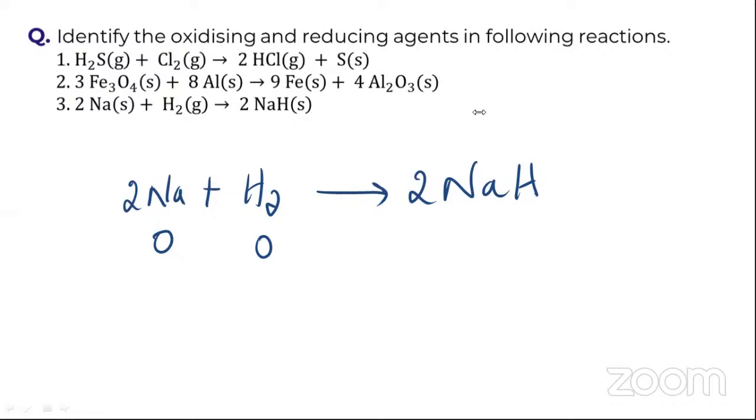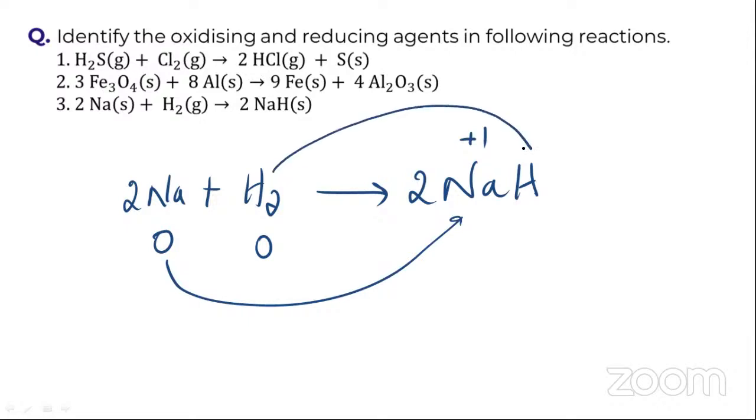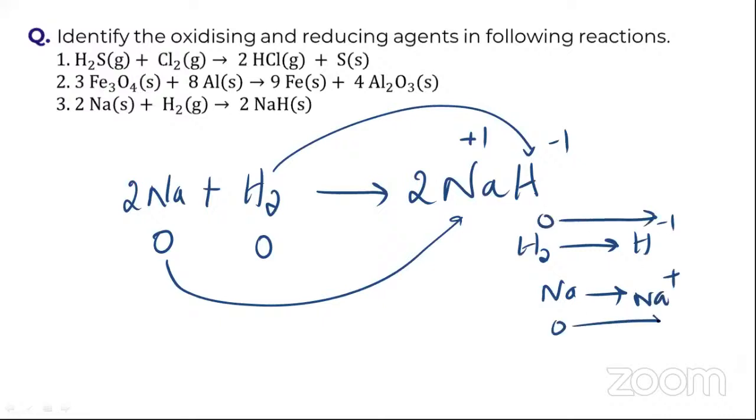Okay, very good. So now here you can say sodium is 0 and sodium will become +1, and hydrogen is 0 and hydrogen will become -1. So in case of hydrogen, it is becoming H minus, and in case of sodium, it is becoming Na plus. So that is 0 to -1 and 0 to +1.